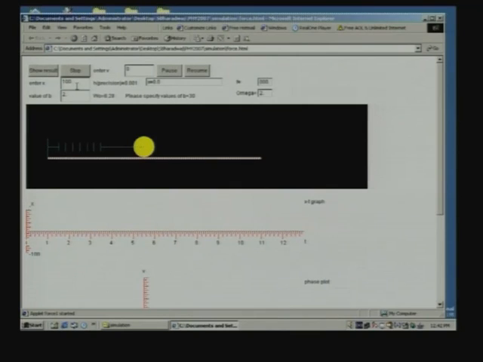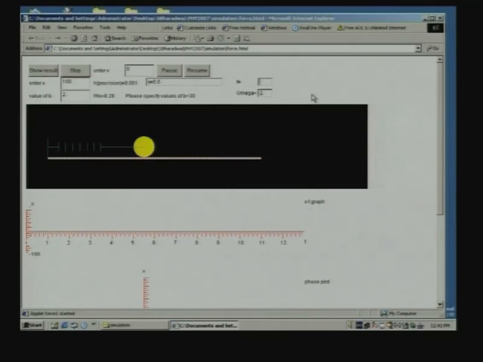So, we shall set the value to 100, and this parameter b allows you to set the value of 2 beta. So, let us set this value to 2.0. Now, this is the same simulation as that we had seen earlier for the damped oscillator. We now have 2 extra parameters which you can give.